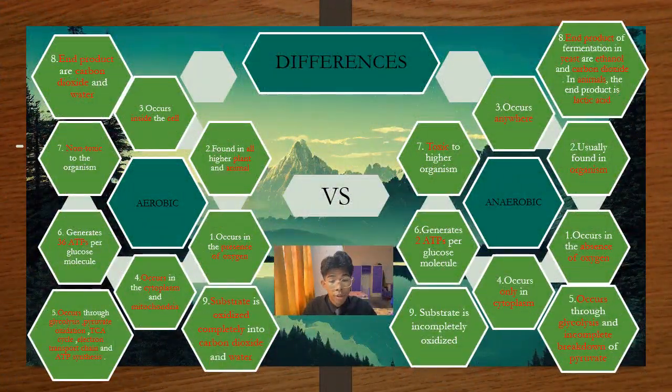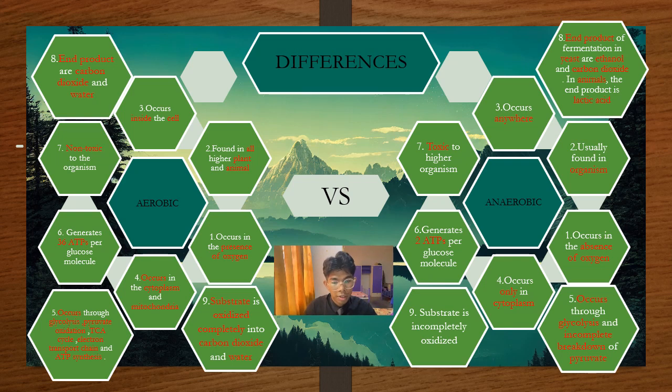So now we are going to talk about the difference between aerobic and anaerobic respiration. There are 9 differences that have been listed below. The first one, aerobic respiration occurs in the presence of oxygen, while anaerobic respiration occurs in the absence of oxygen. The second one, aerobic respiration is found in all higher plants and animals, while anaerobic is usually found in microorganisms. The third one, aerobic respiration occurs inside the cell, while anaerobic occurs anywhere.